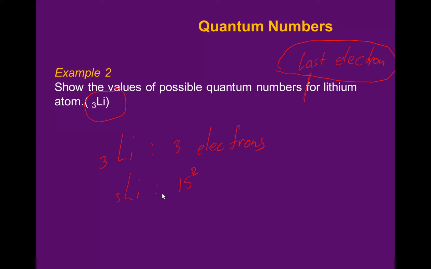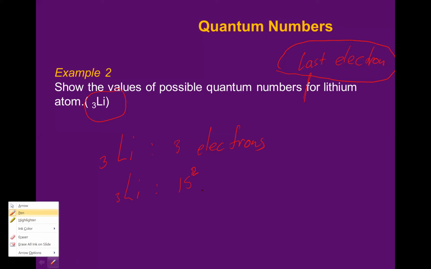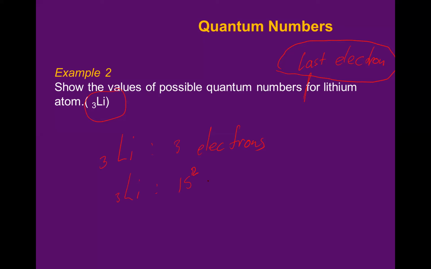Okay, now lithium, it is 1s2 and then 2s1, because we have 3 electrons. Now let's find what is the quantum number for the last electron. This is the last electron.